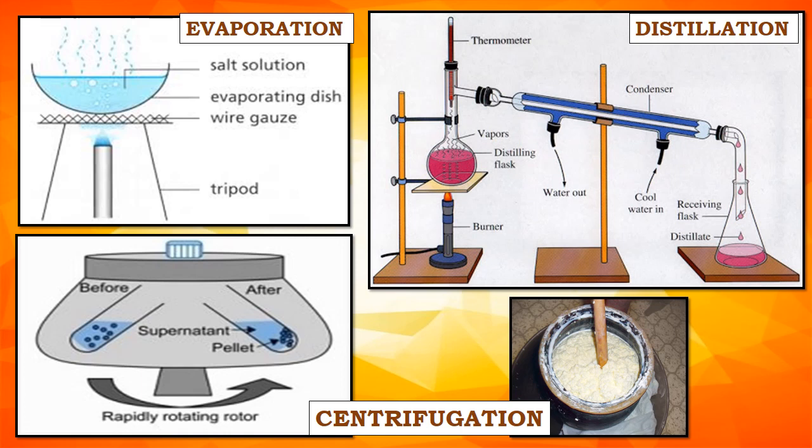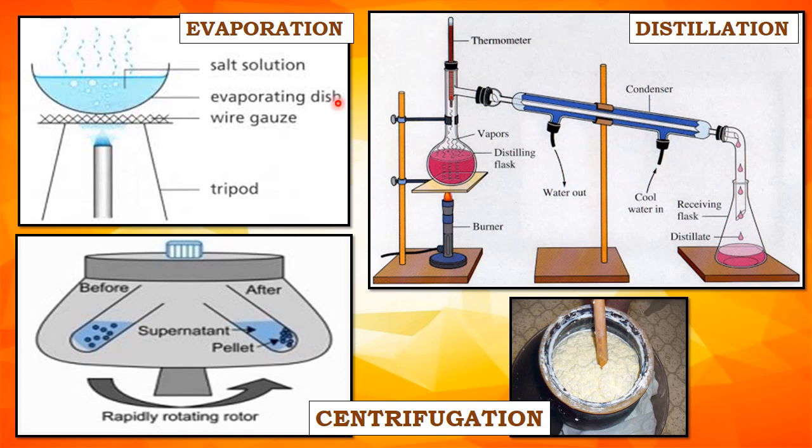Can we obtain sugar or salt dissolved in water by any of the methods discussed till now? The answer is no. Soluble substances can be separated from a mixture by various methods. Let us study evaporation. In evaporation, if we heat the salt solution, the water, that is the solvent, will evaporate. It will turn into vapor and the salt will remain in the dish. So the process of separating the solute from the solvent by heating is called evaporation.